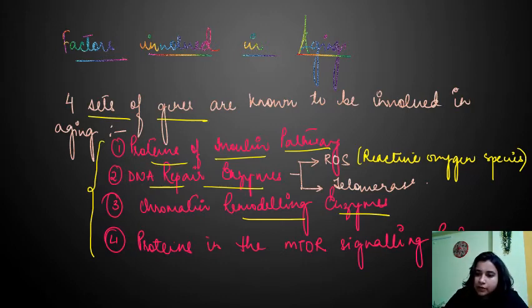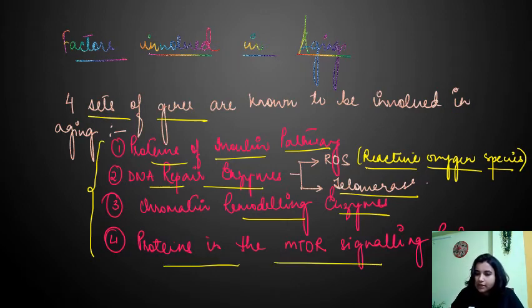This is why these enzymes are important, because if there is a mutation in the genes encoding these enzymes, then what will happen? There will be premature aging. We will see this in more detail. So the enzymes are proteins of the insulin pathway, DNA repair enzymes, which we will study in two parts, how it deals with reactive oxygen species and telomerase, chromatin remodeling enzymes, and proteins in the mTOR signaling pathway.